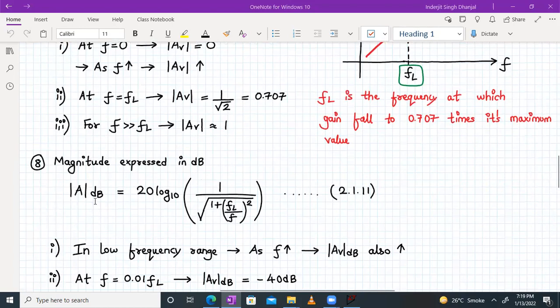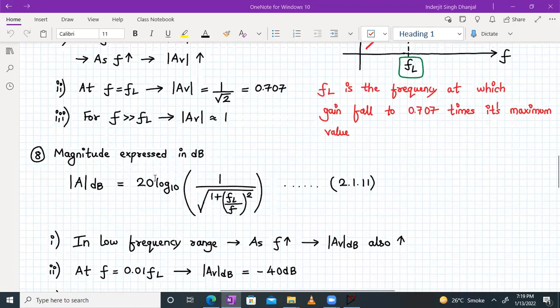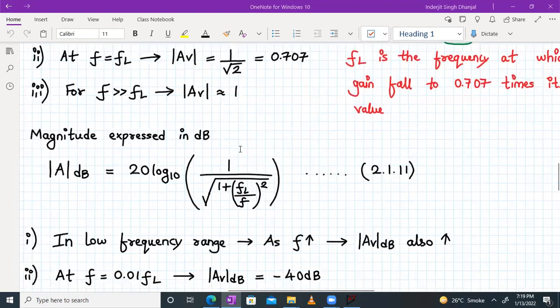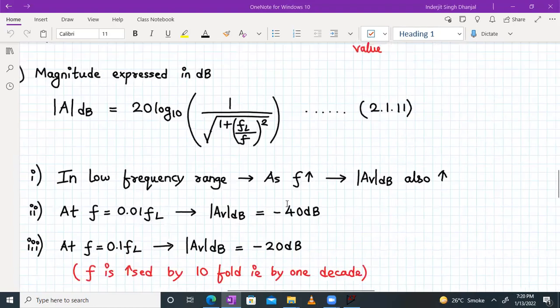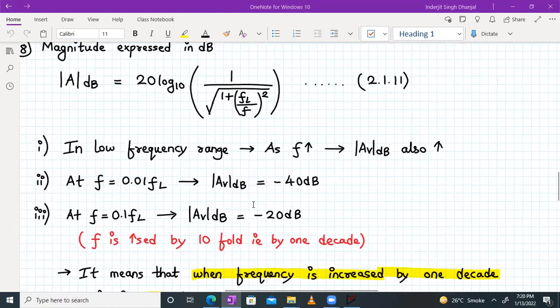Mod of AV in dB will be 20 log to the base 10 of 1 upon square root of 1 plus FL upon F the whole square. Okay. So we will analyze this equation carefully now. In the low frequency range, as the frequency F increases, your voltage gain mod of AV in dB also increases. At F equal to 0.01 times FL, you can check it out.